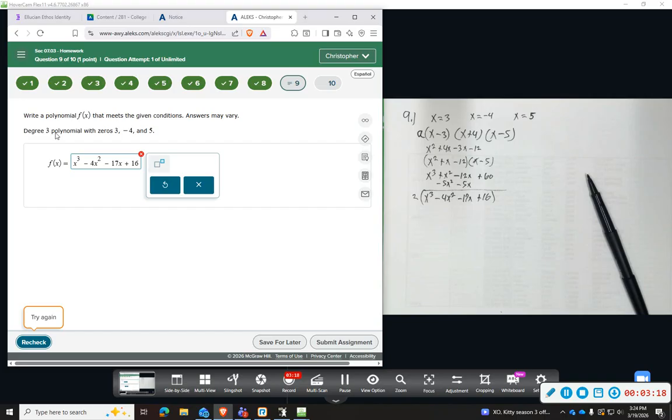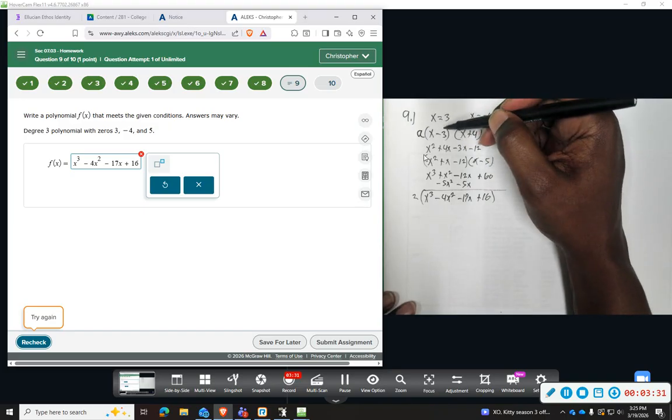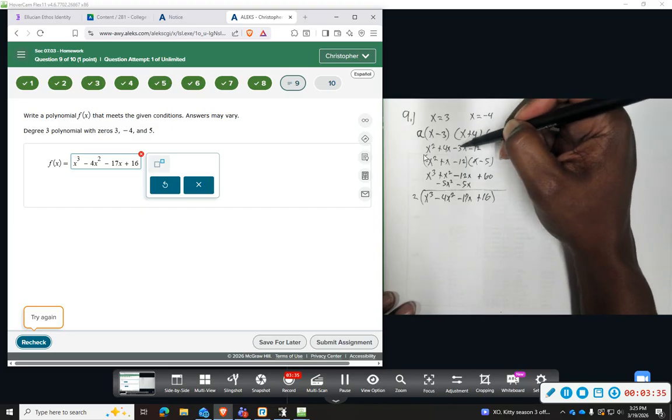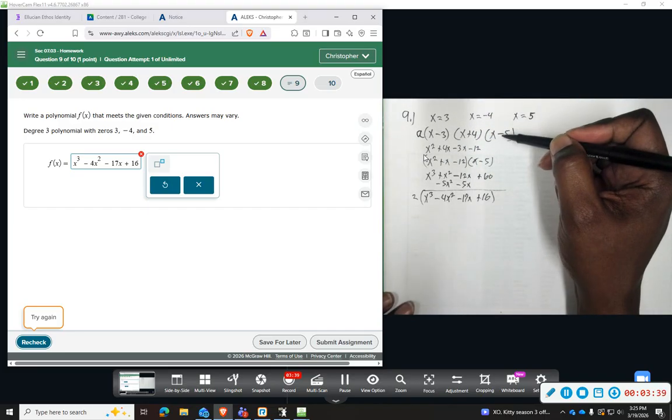Given conditions, degree 3 with zeros 3, -4, and 5. Unless we've made some kind of error, we should be good. Let me double check everything one more time. X squared, 4x minus 3x minus 12. That gives me that. And then x minus 5.